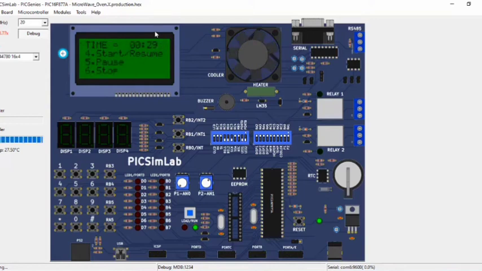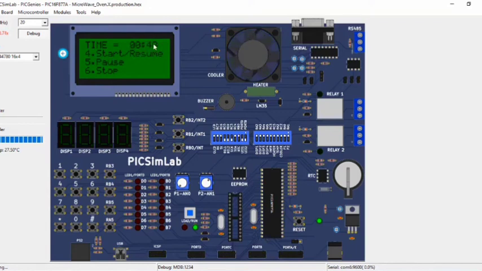See, it has started from 30 seconds. You can increase the time by clicking 4 again. See, the time is incremented, and you can pause by pressing 5. See, all are stopped. Let me resume by pressing 4. Now the time is not incremented when I press the switch 4.